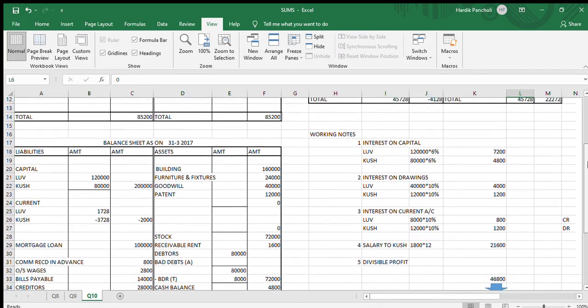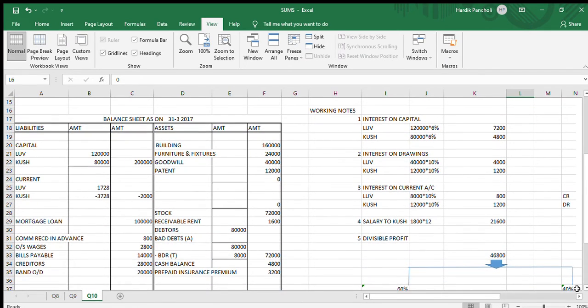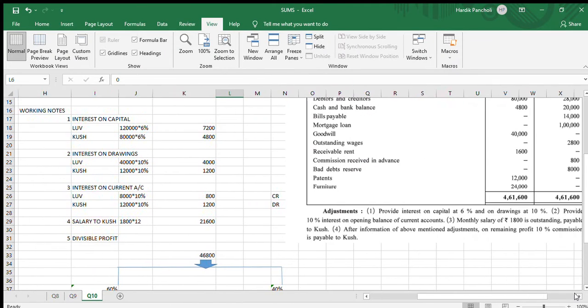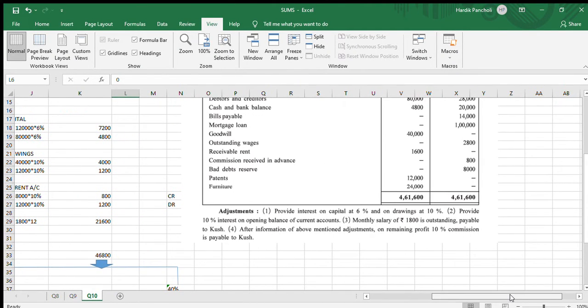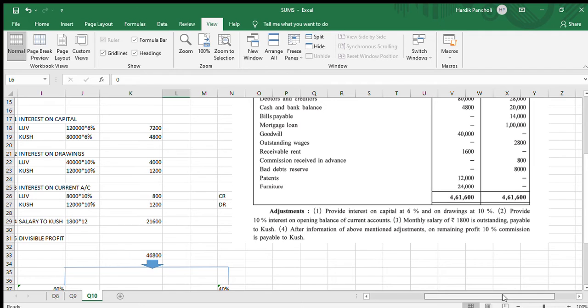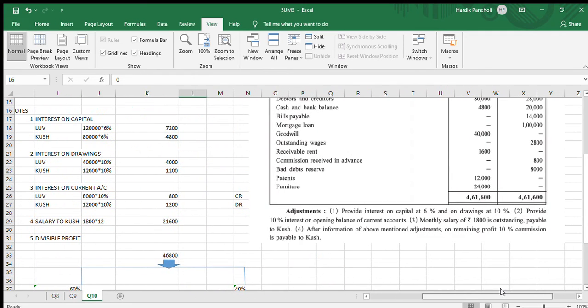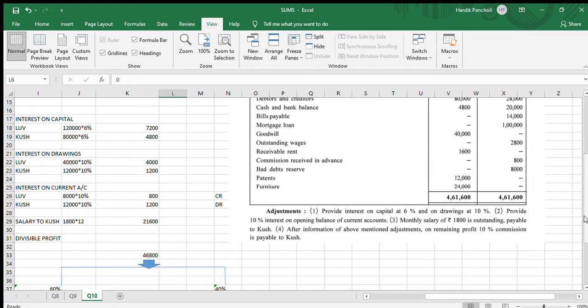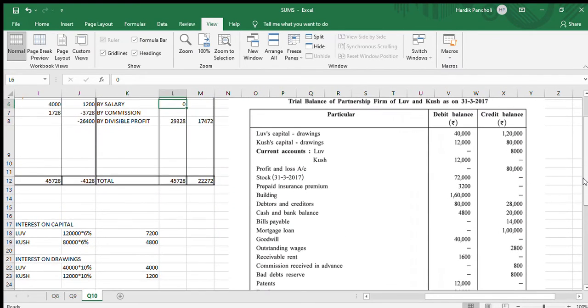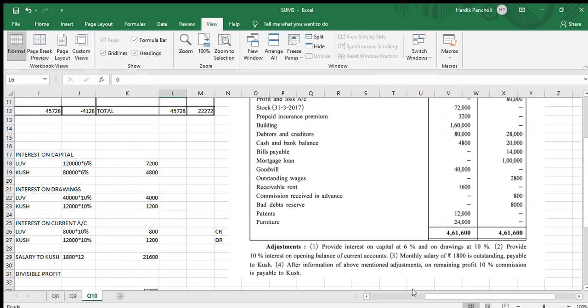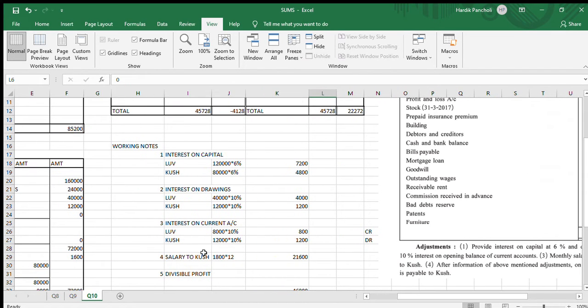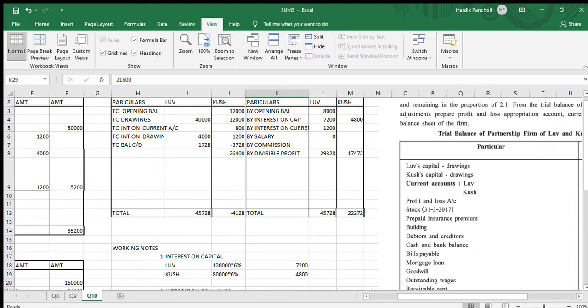Moving ahead to the next adjustment. Monthly salary 1,800 is outstanding payable to Kush. So salary to Kush, 1,800 into 12, comes to 21,600.